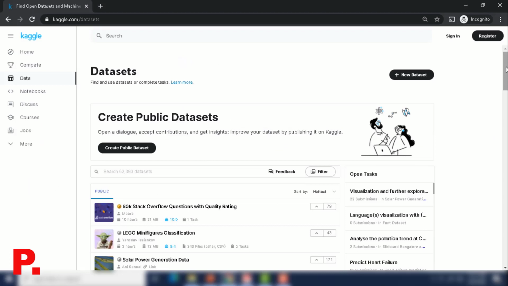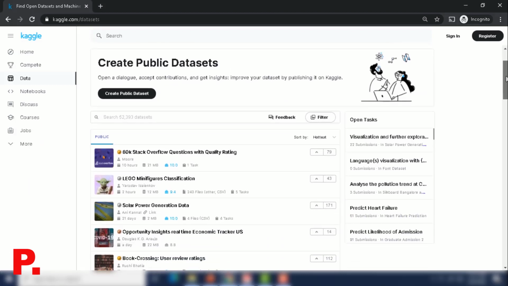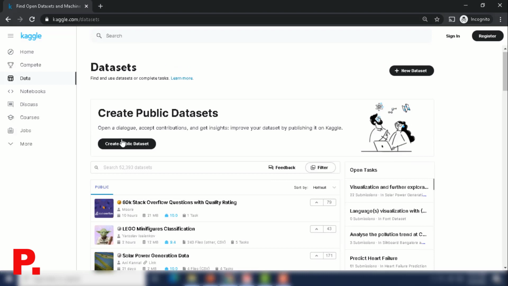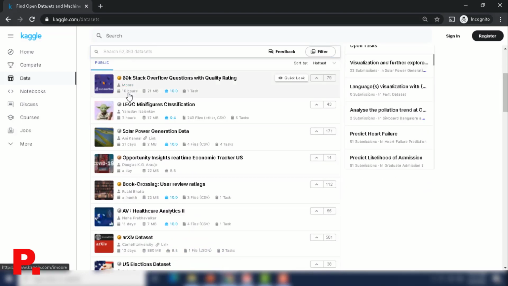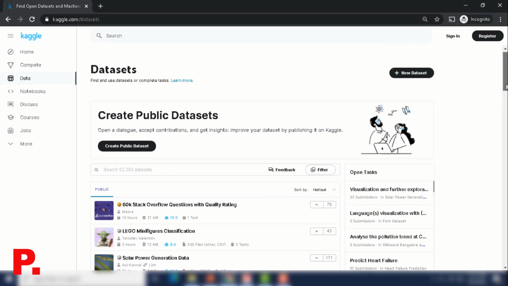So as we visit the dataset section, you can see you can go ahead and create a public dataset by clicking this button or clicking the plus New Dataset here, and these are the various public datasets that are available here. You can see the time that they were last accessed and the size, and also here it tells you how many files there are and what the format is, like whether it's a CSV, or going down you can see that this has one file which is a JSON, right? So that's how the dataset section looks.